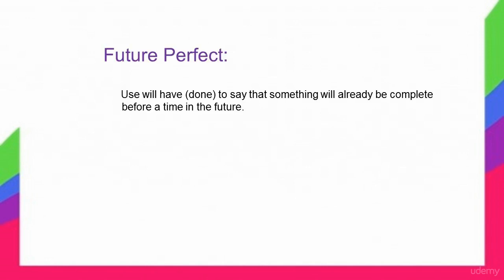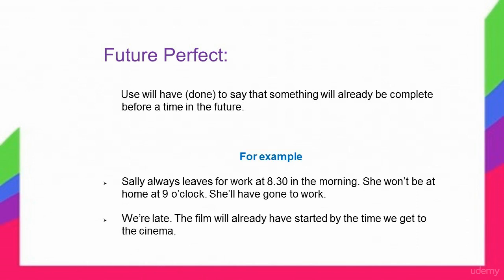So for the future perfect, we use will have plus a past participle like done to say that something will already be completed before a time in the future. For example, Sally always leaves for work at 8:30 in the morning. She won't be home at 9 o'clock. She'll have gone to work. We're late. The film will already have started by the time we get to the cinema.